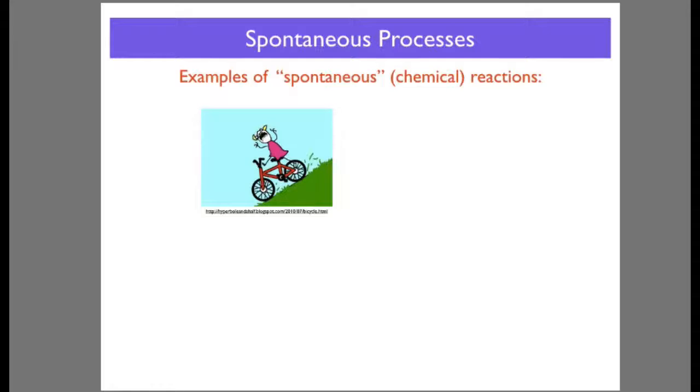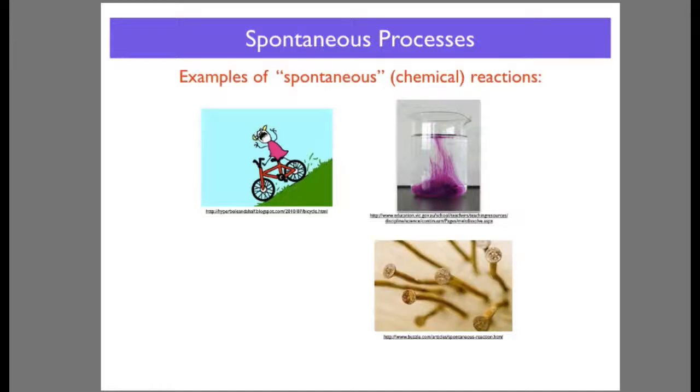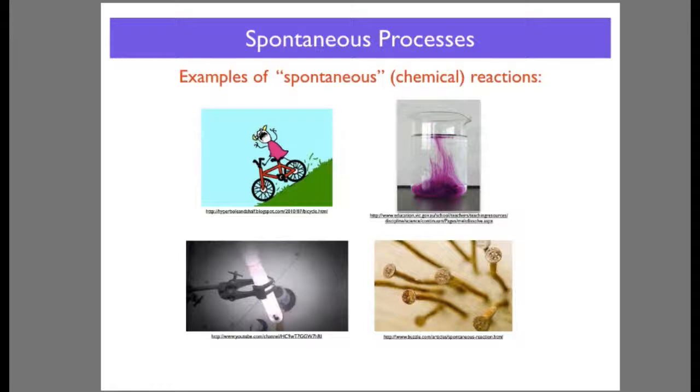This young lady heading down a hill on the bike, that is going to occur without adding more energy. Diffusion: this purple or pink solid at the bottom of this beaker of water is going to dissolve through this solution without adding any more energy. These nails are going to rust without external forces adding energy. And this reaction here is an example of a reaction taking place without the need for a constant supply of energy.